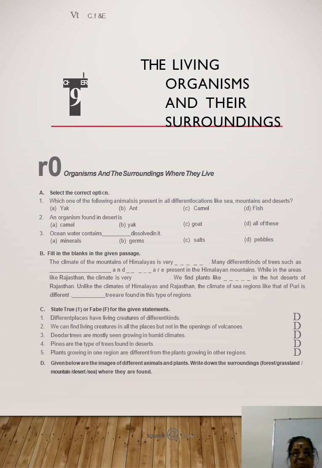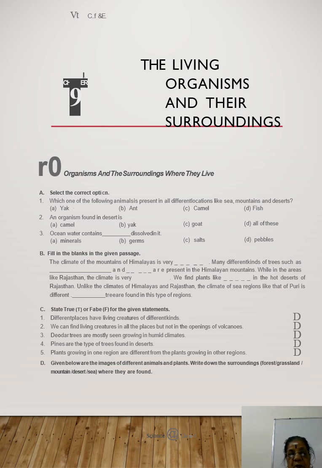That is true. This is the D option but it is actually in brackets, the format changed in editing when printing. Write true here. First one true. Second, we can find living creatures in all places but not in the opening of volcanoes.